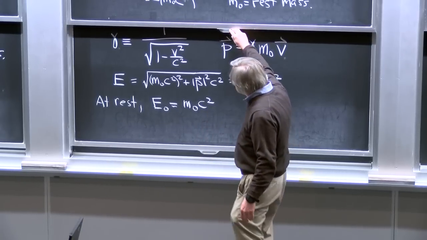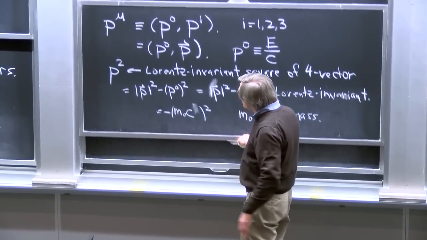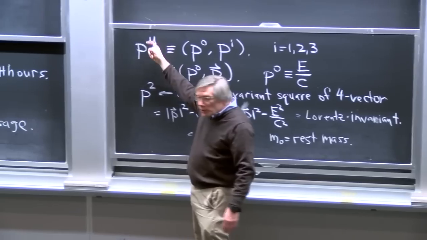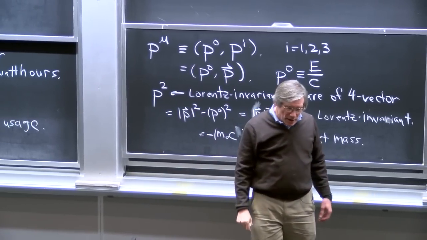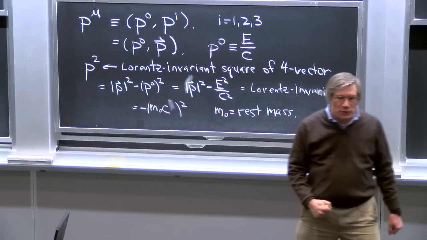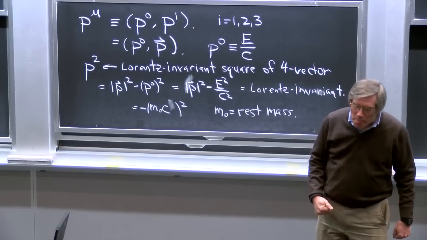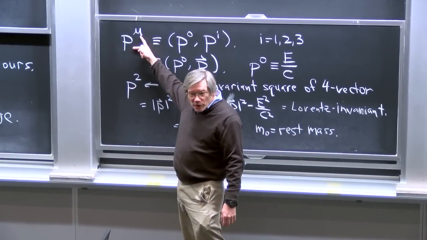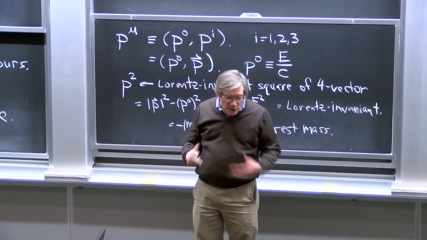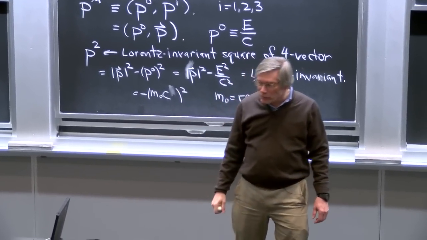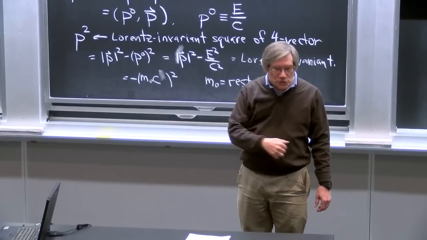And what makes it obvious, maybe the connections between these different formulas are not obvious, but I did tell you that P super mu transforms as a 4 vector, meaning it transforms the same way as X super mu transforms, which are linear transformations. And that's enough to guarantee that if P mu is conserved in one frame, it has to be conserved in all frames, because delta P mu, the change in P mu, would also be a 4